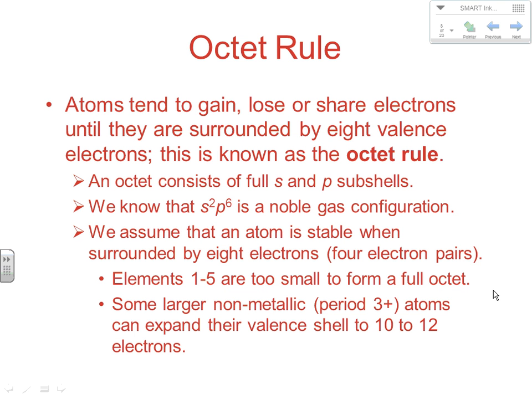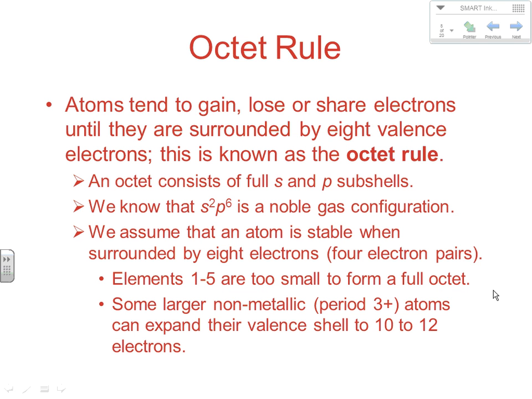Now, elements 1 through 5 are too small to form full octets. And if you think about it, it makes sense why. When we have these very, very small substances, the electrons are close together. If we try and cram more electrons in there to get a full octet, we're going to have very, very large electron-electron repulsion. And the energy advantage we get by adding those valence electrons is less than the disadvantage caused by having that great electron-electron repulsion. So elements 1 through 5 are really too small to form full octets.